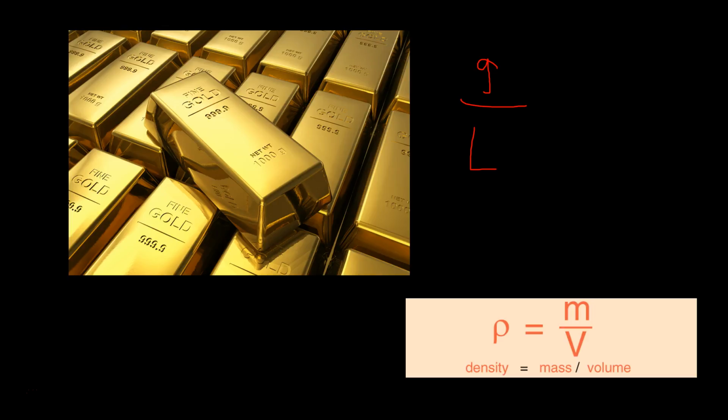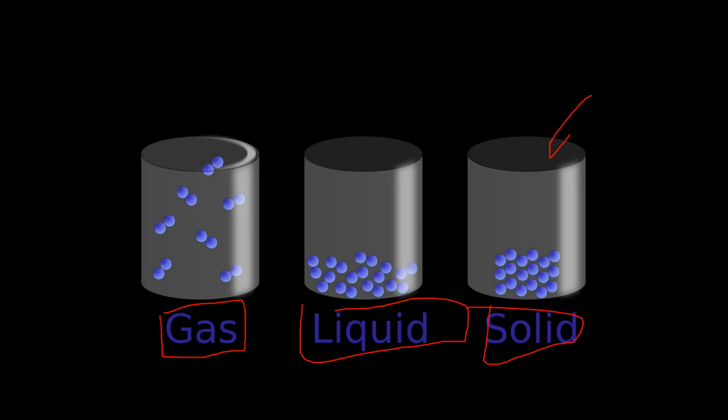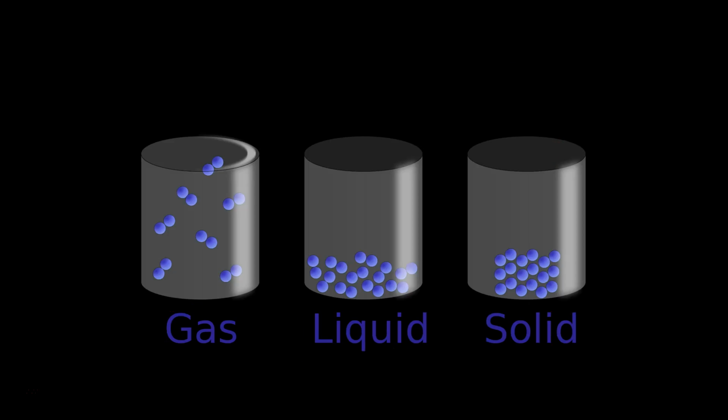Now, what are the 3 states of matter? Matter has a gas state, a liquid state, and a solid state. A solid can be distinguished by a definite size. That means a constant size and shape. It won't change. Shape and size will not change.